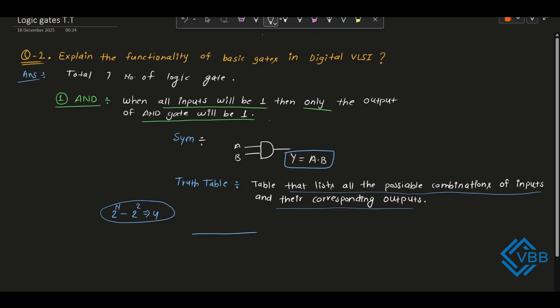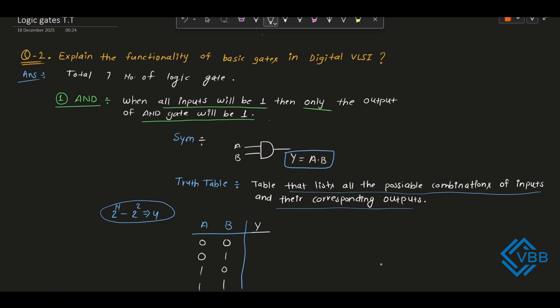So first we will write the input as we are having two binary inputs A and B. Now we will write first the possible number of values of these two inputs. First, A and B both can be 0. Second, A can be 0 and B can be 1. Third, A can be 1, B can be 0. And last one is both can be 1, 1.